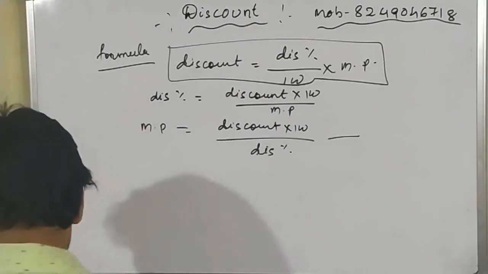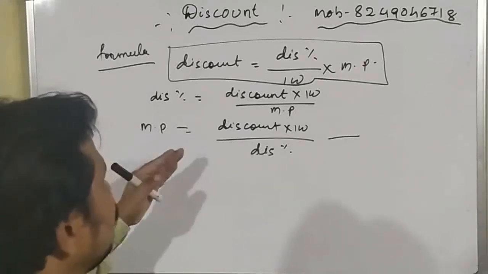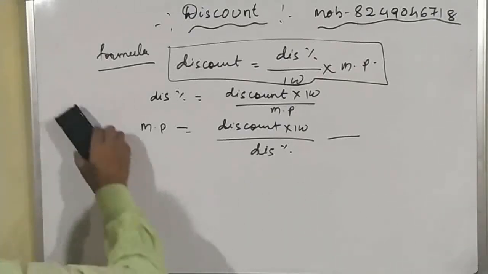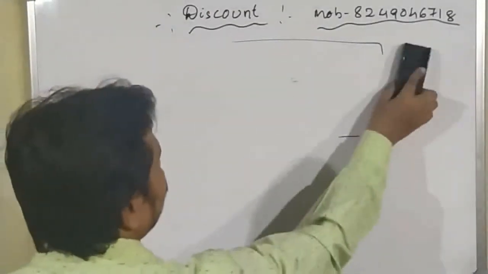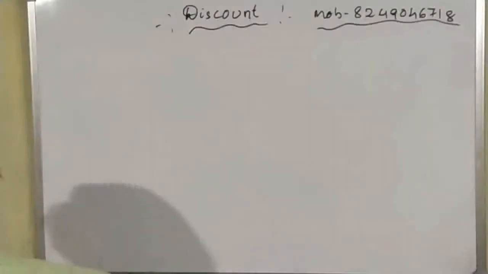Okay students, now using this formula we will do some examples.